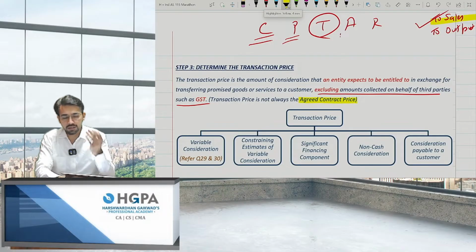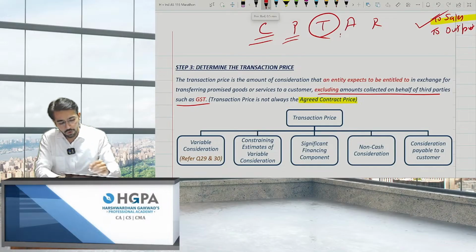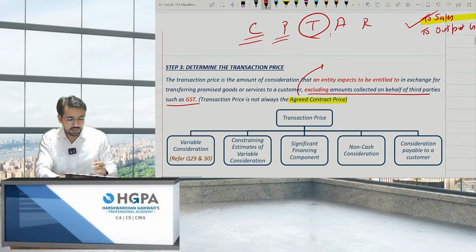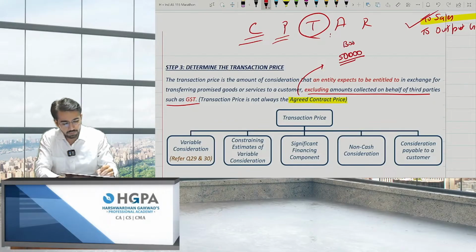Basically, let's say, I'll give you an example. I gave you a contract to make a book for me. That is, I wanted to make some notes, but I was not having any time. So I gave you a contract. Let's make a book for me, right? So I'll pay you 50,000 for a book, for making some notes for me. I'll pay you 50,000, right?